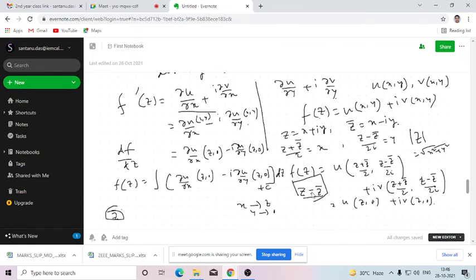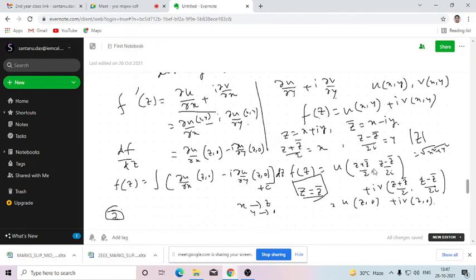But here we have converted x, y in terms of z and z bar, but the original function f z is in terms of z. So only the variable z should be over here. So here z and z bar both are present, but in order to construct the function f z in terms of z, only the variable z should be there. So what do we need to do? Somehow we need to eliminate z bar. So how can we eliminate z bar?